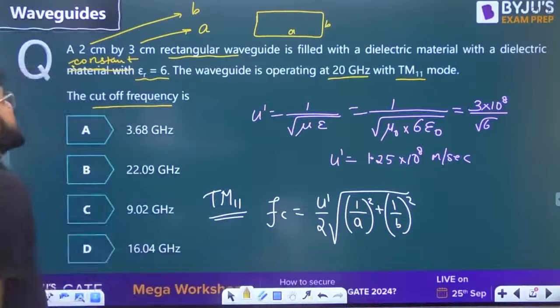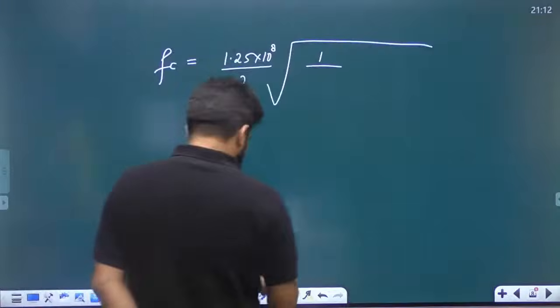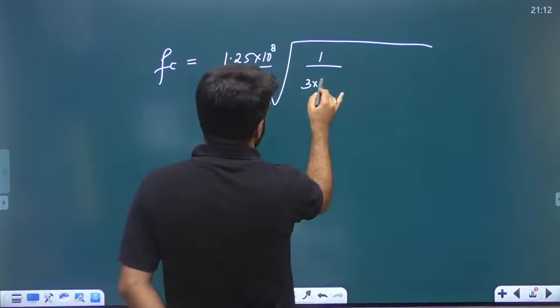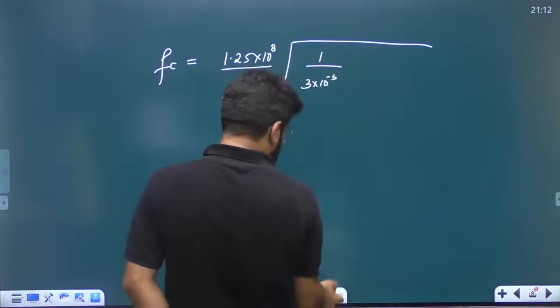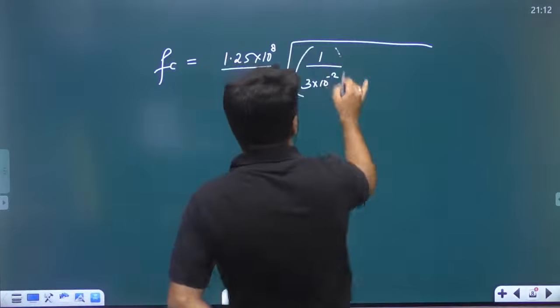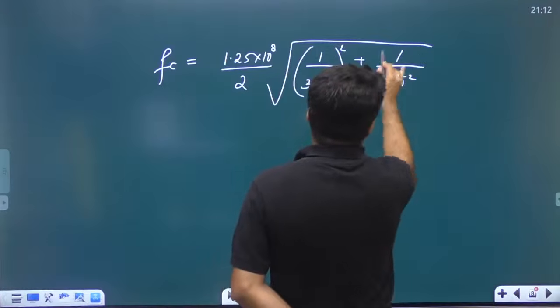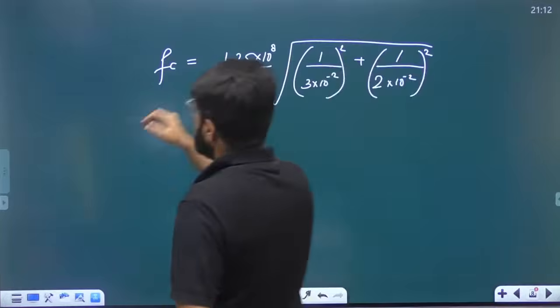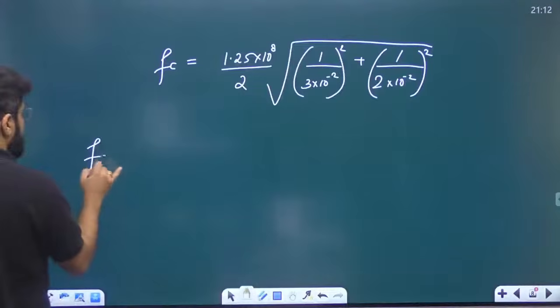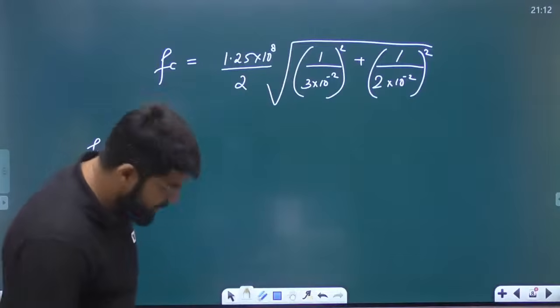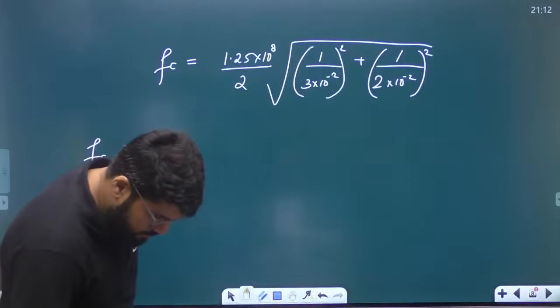Okay. So A is 3 centimeter, B is 2 centimeter. So let's place down these values. So how much is it? 1 upon A is 3 centimeter. Don't forget to convert into meter. Plus 1 by B whole square, and B is 2 into 10 power minus 2. So 1 by B whole square. Okay. So what is going to be the cutoff frequency? Let's just calculate the numbers and get hold of this.